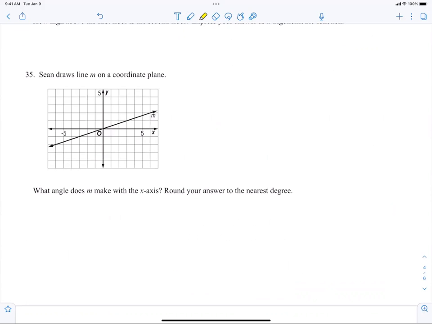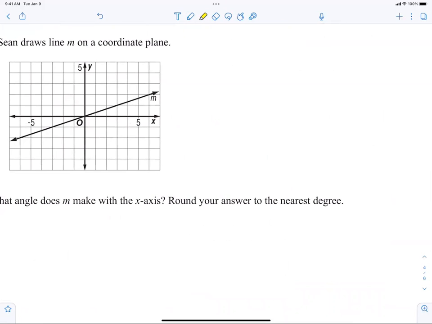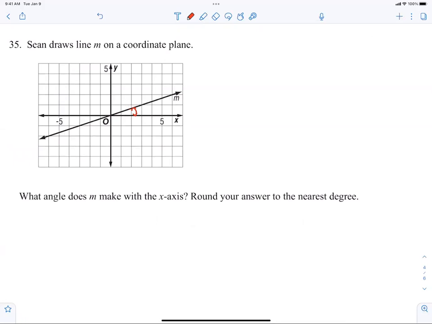Now, these are the things that aren't as obvious. I'm trying to find the measure of this angle right here. Someone tell me, how do you think I'm going to do it?